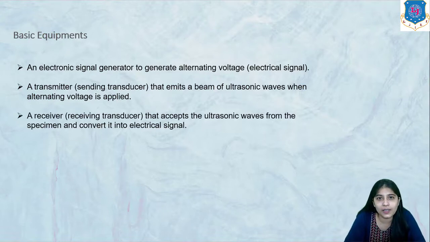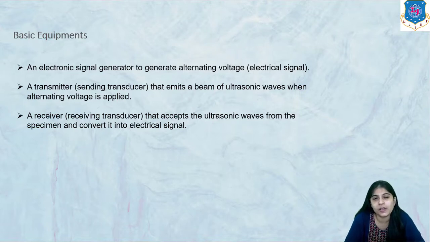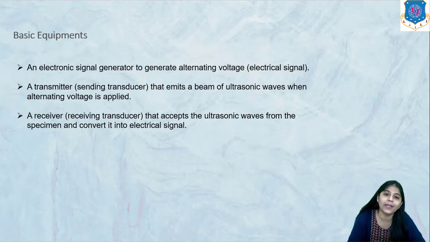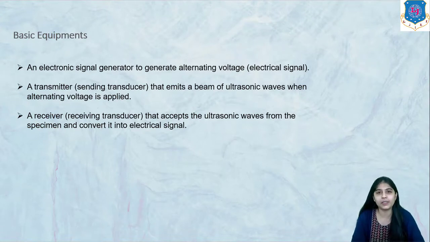Then there is another transducer which acts as a receiver. Normally in some NDT methods, only one transducer is used, which acts as both transmitter and receiver. Different NDT methods employ a different number of transducers. For example, if there are two transducers, one is used as a transmitter and one as a receiver. The receiving transducer accepts the reflected ultrasonic waves from the specimen and converts them into electrical signal again.